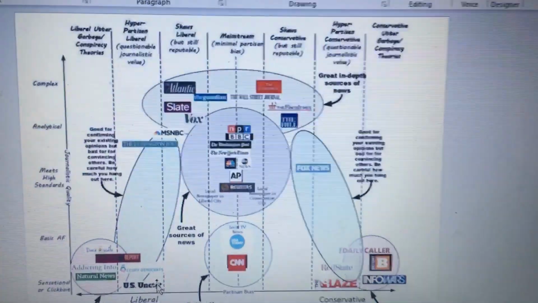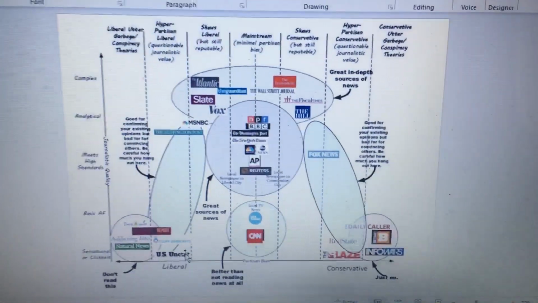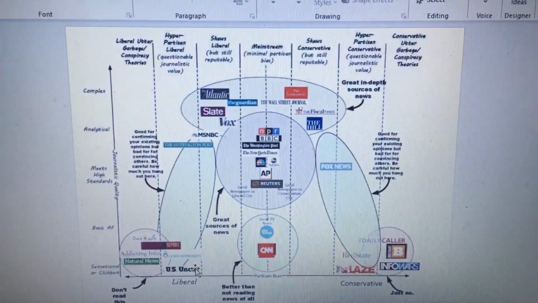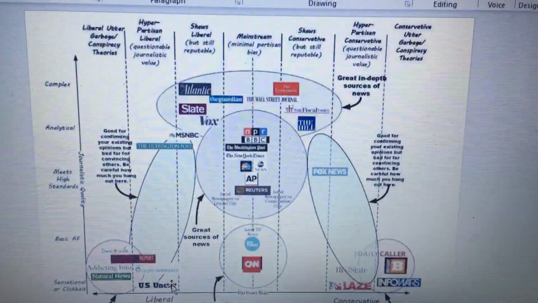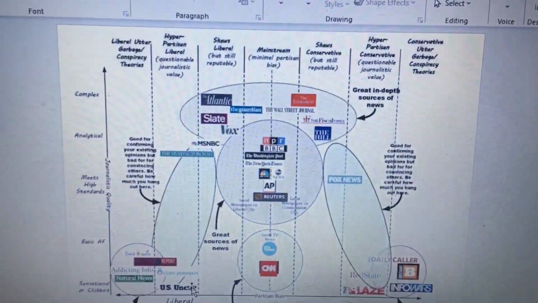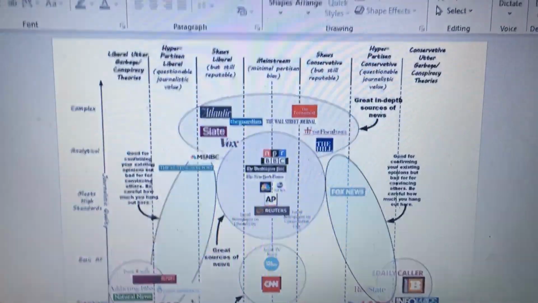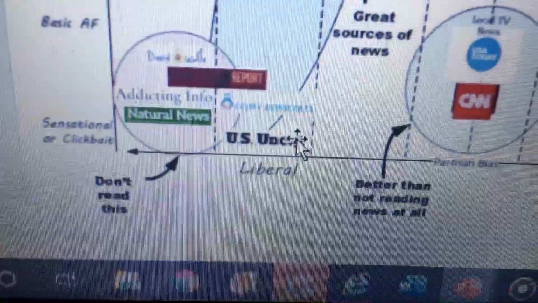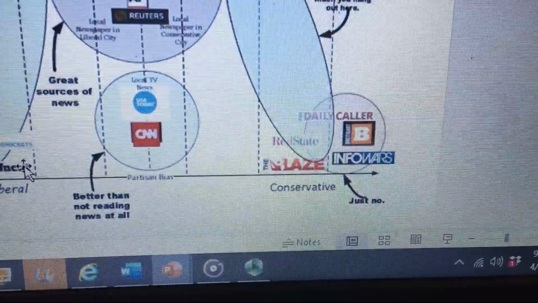So this is called a news infographic. And if we look at this infographic, this was created by several librarians throughout the country that came together and put this into motion. And this tells you about certain sources that you could see up here. You've got liberal utter garbage, and it says here that these sources should not be used. And up here, we've got conservative utter garbage, and these are sources that should not be used.